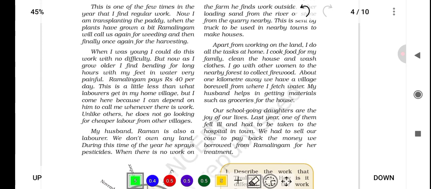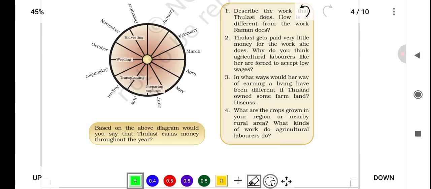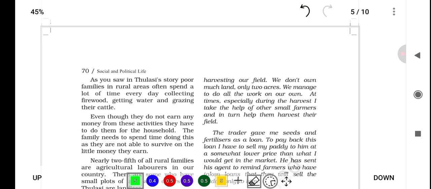Let's move on to next page. So Tulasi is a farmer who finds regular work in her village, including paddy transplanting and weeding. Her husband, Raman, is a laborer who works outside the village, like loading sand or stone for houses. Tulasi also handles household tasks, collects firewood and fetches water. She and her husband have 2 school-going daughters, but one of them fell ill and needed hospital treatment.